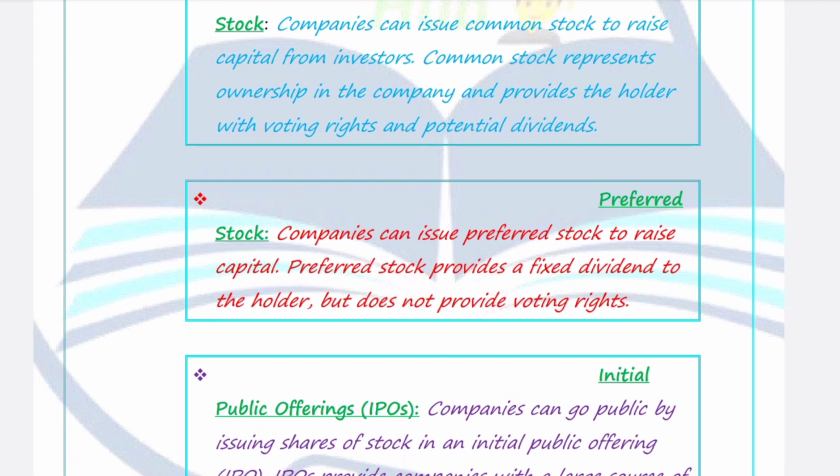If the company issues these shares, then it will also help the company to raise finance from this type of source.